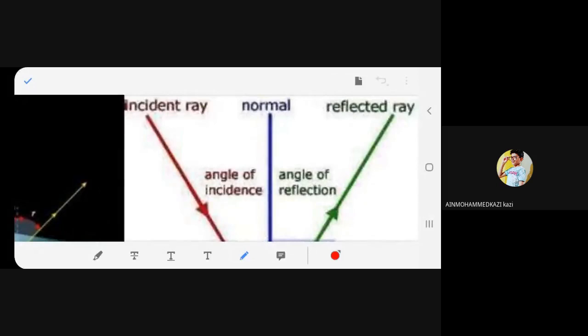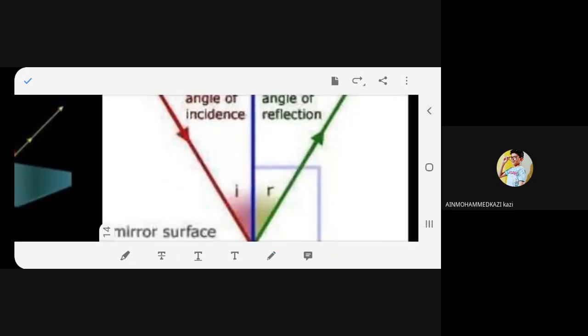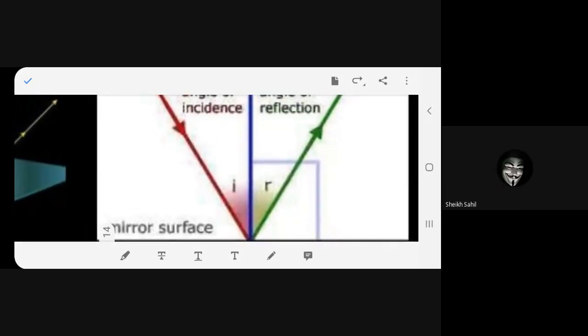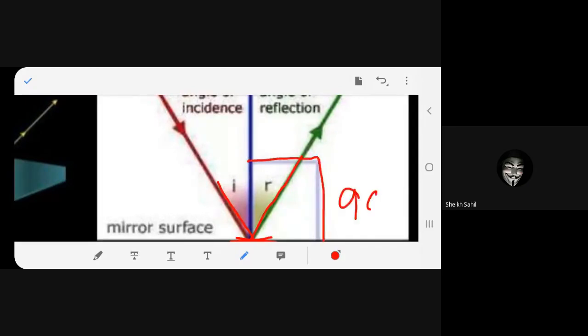This is the incident ray. The center one is the normal and the third one is the reflected ray. So the red one is incident, the blue one is normal, and the green one is the reflected ray. Right? Agree, beta? The incident ray falls over here and it gets reflected here. This normal is making 90 degrees, so it is perpendicular.